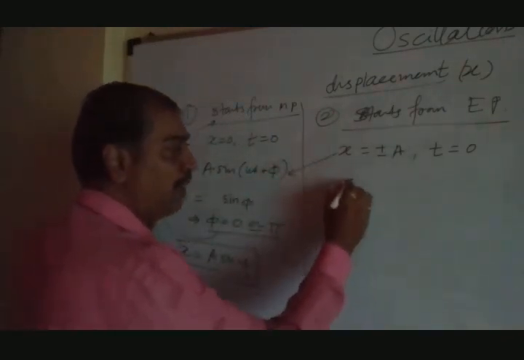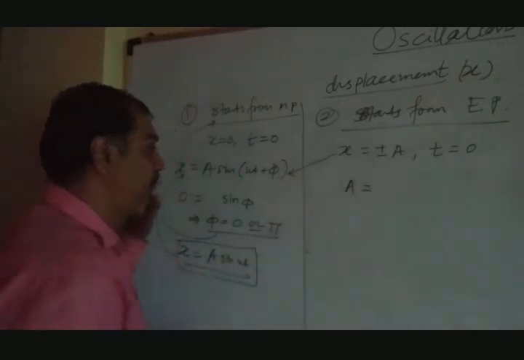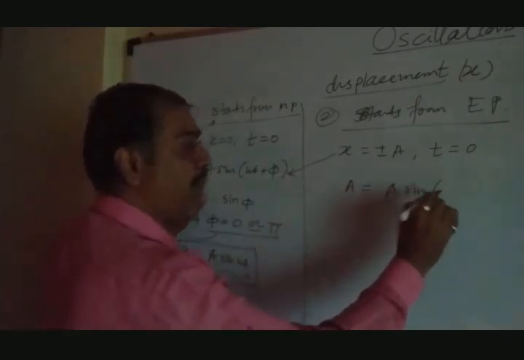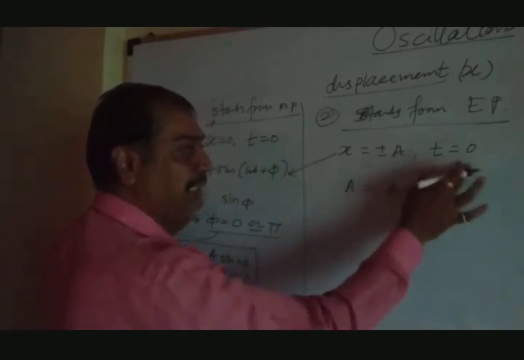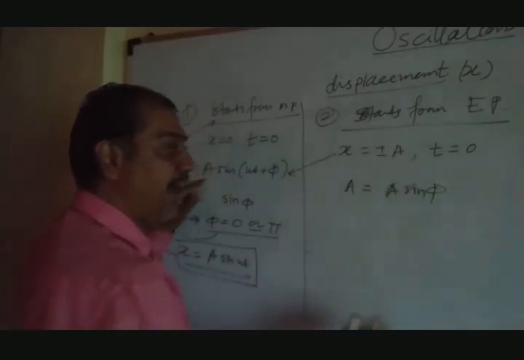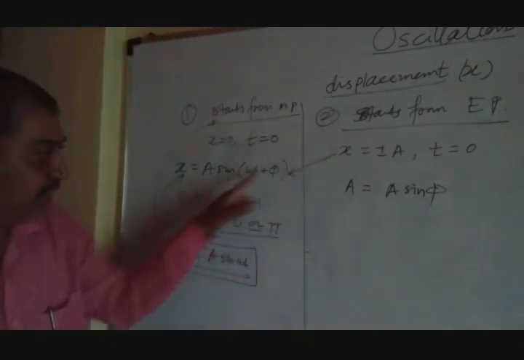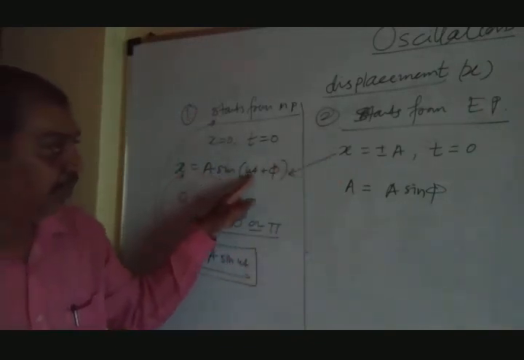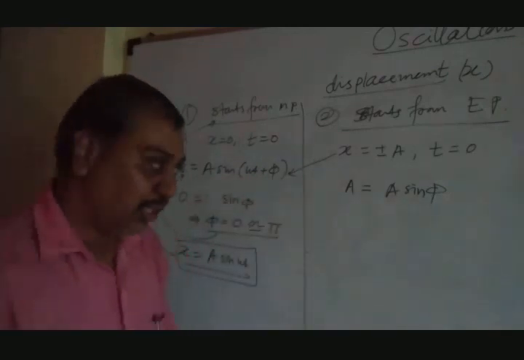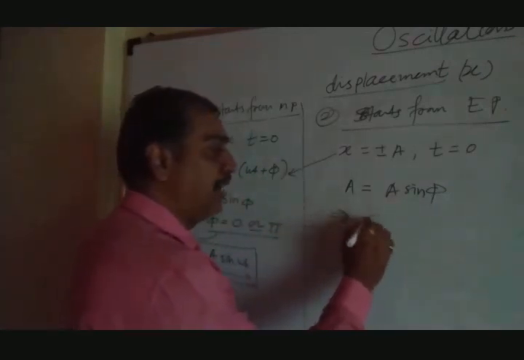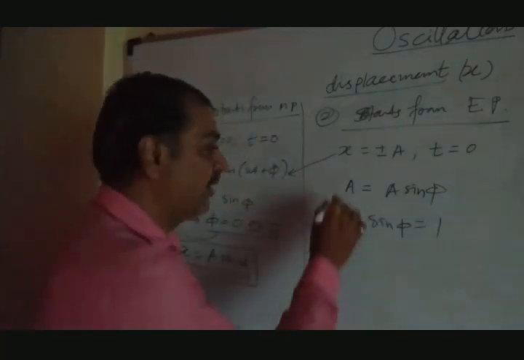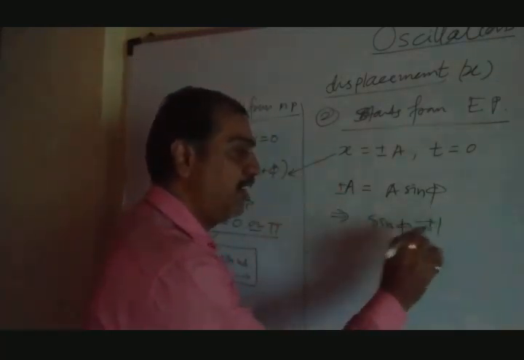What we get? x equal to plus minus a. So a equal to a sine of omega t, which is 0 because t is 0, omega into t is 0, sine of phi. We have put this here. x equal to a sine of 0 plus phi means phi. Now just find out from this equation that sine of phi equal to 1. That is basically plus minus a. It will be plus minus 1.